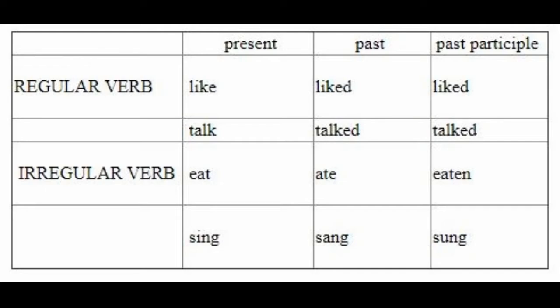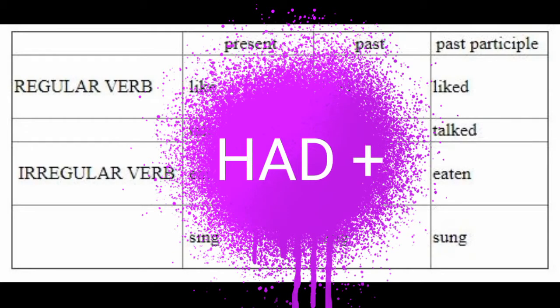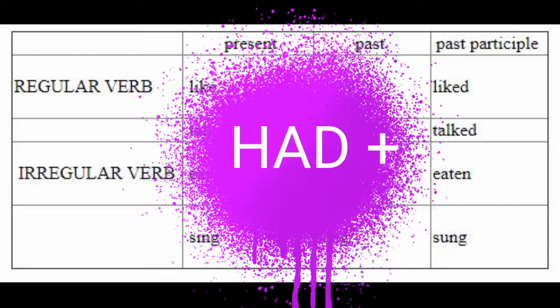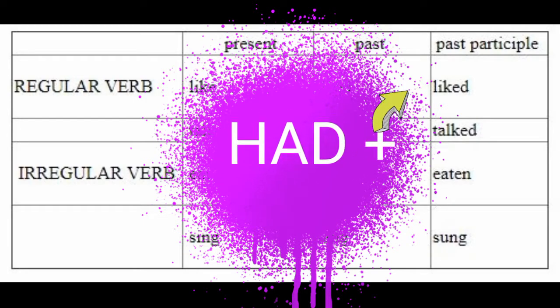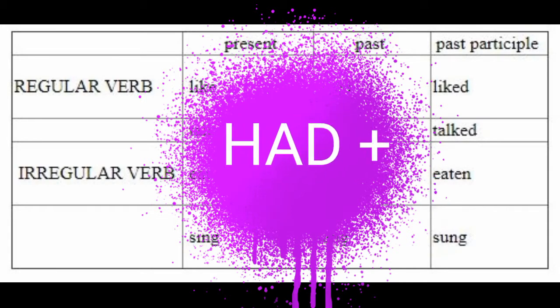The past participle form of the verb is generally the third column in conjugating verbs. The verbs in the past participle column are the verbs to pair with had to form the past perfect tense of the verb. They would look like this: had liked, had talked, had eaten, had sung.